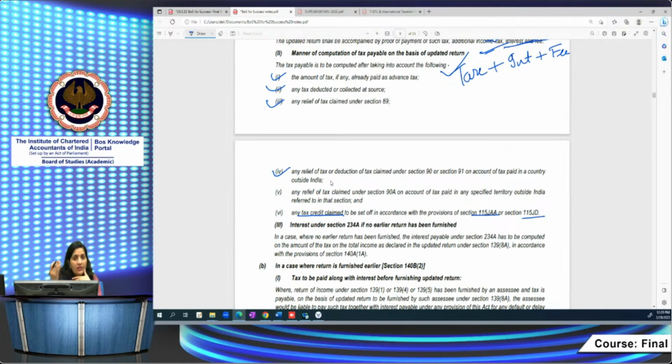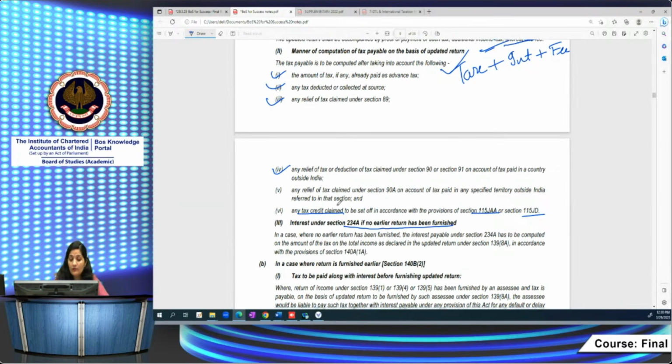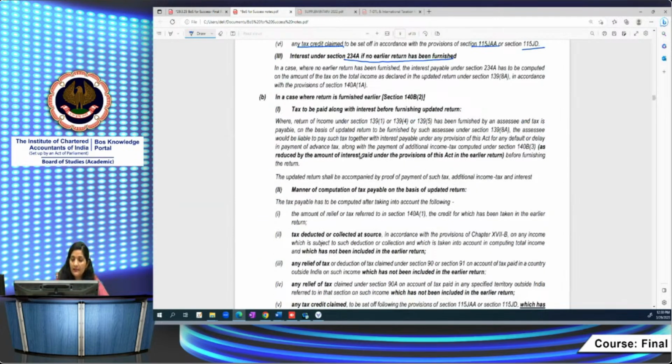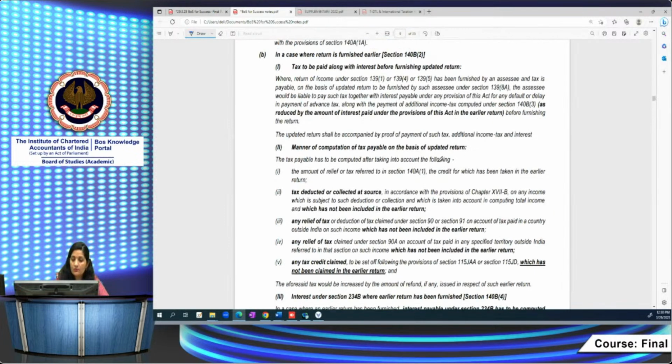Interest under section 234A will be applicable if you have not furnished the earlier return. Then 234A interest also will be charged. In case you have furnished the return earlier, the tax payable has to be computed while filing the updated return. You have to consider the amount of self-assessment tax you have paid, whatever tax you already paid while filing the earlier return,